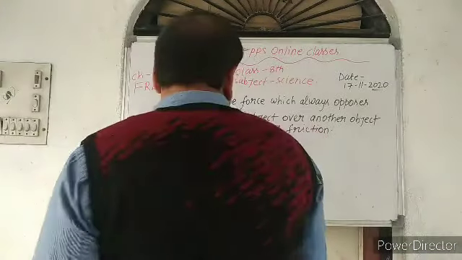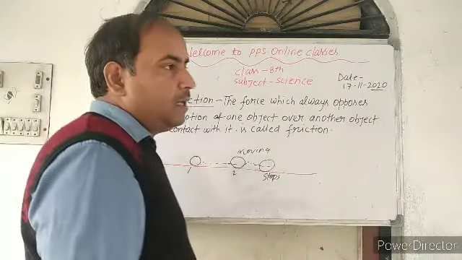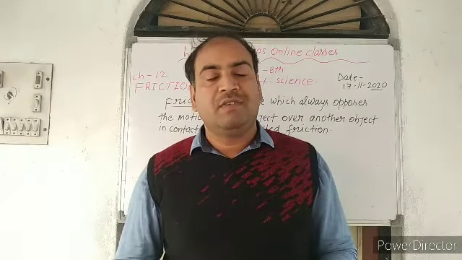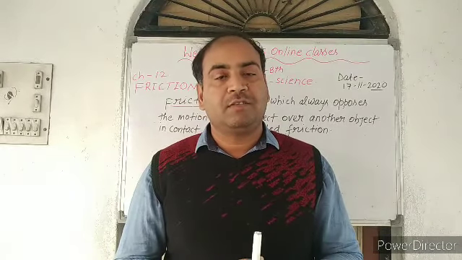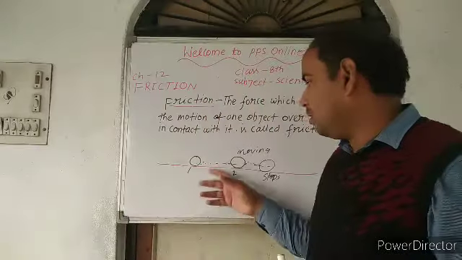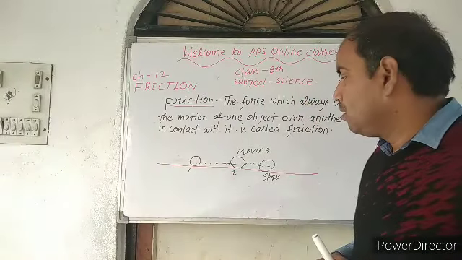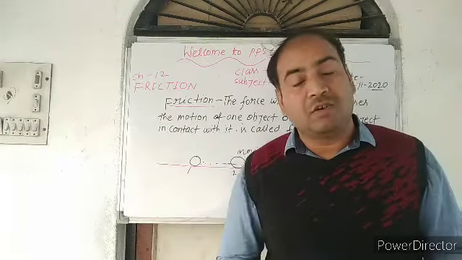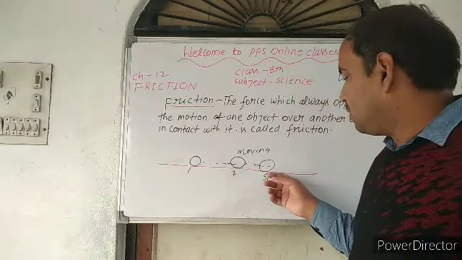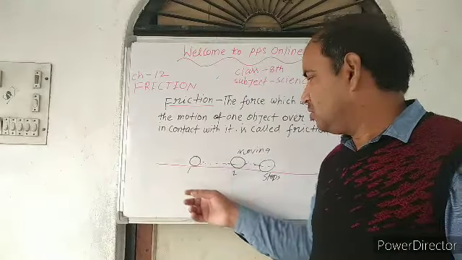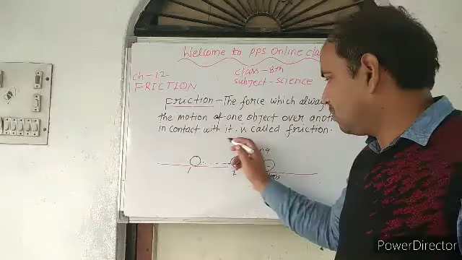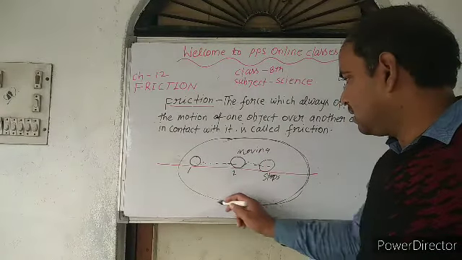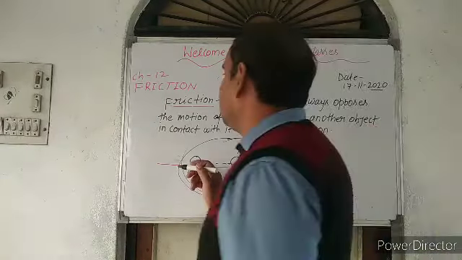So we can conclude from this observation, and you can also conclude yourself, that there is a force exerted by the surface of the ground on the surface of the ball, which opposes the motion of the ball, through which the ball gets stopped. This type of force is associated with friction. This type of force that arises is called friction. So we can define that.